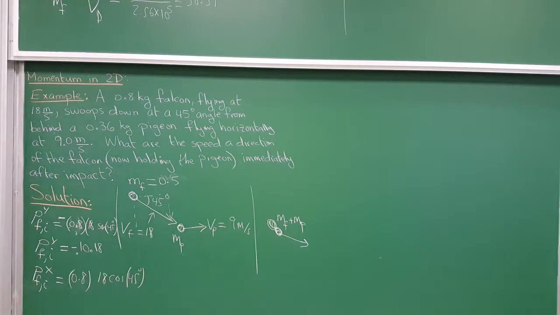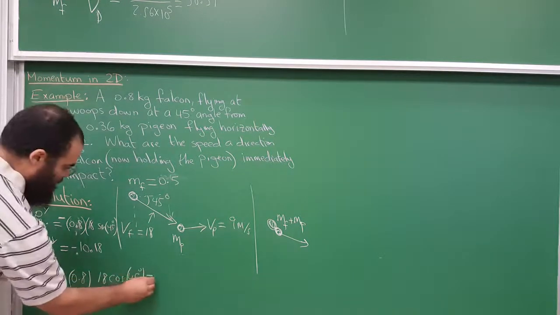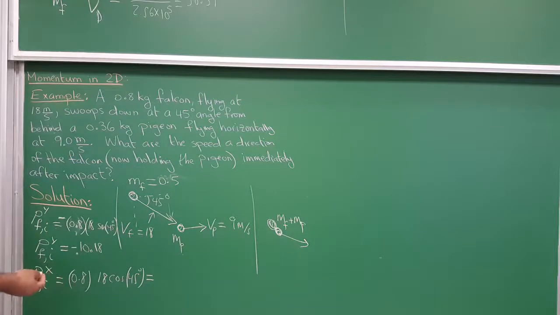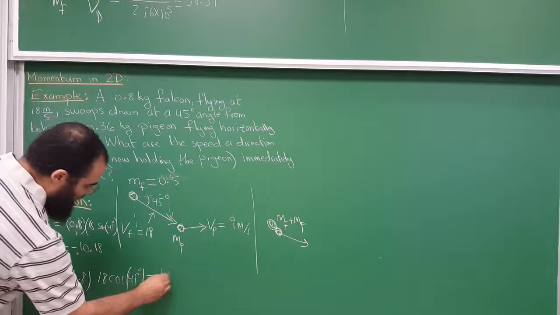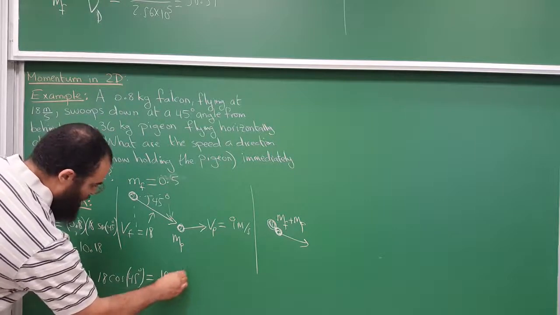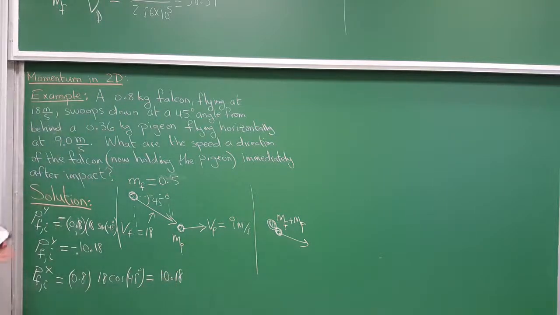45 degrees. And if you do that, sine and cosine are the same, but it's in the positive direction, so it would be 10.18. I meant to say sine and cosine of 45 degrees are the same. Okay, so that's for the falcon.